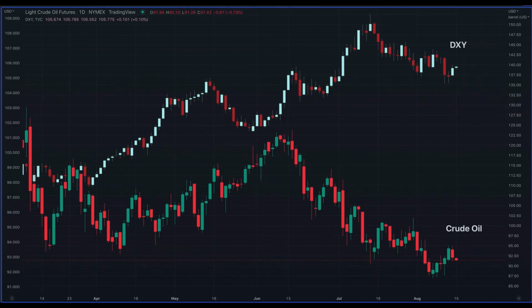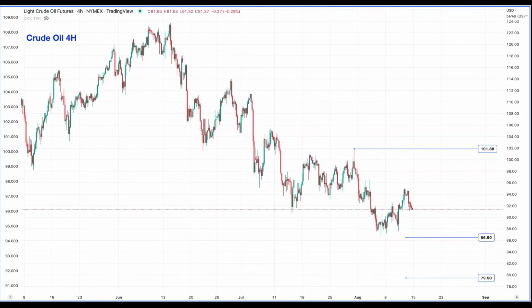Looking at oil against the dollar index, we notice immediately that oil is very oversold but still weak. Zooming into the 4-hour graph for crude oil, we're starting to see some bullishness in crude. Notice that a swing high was broken in this time frame. However, price action does not convince us here.